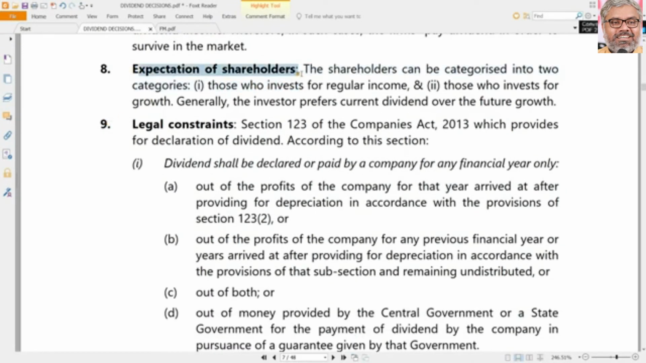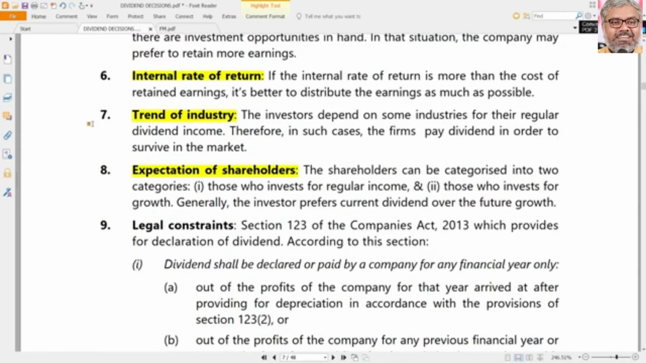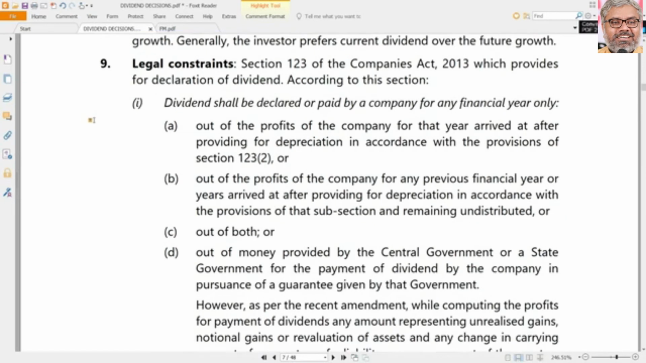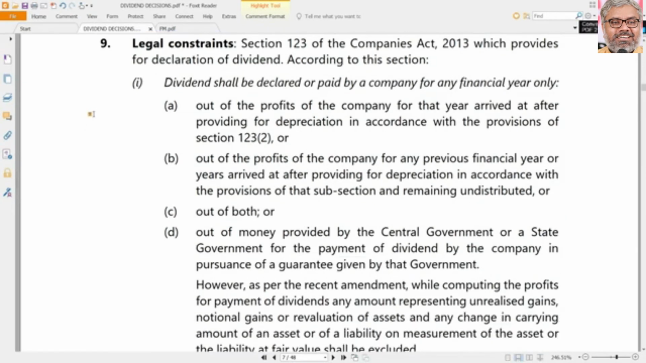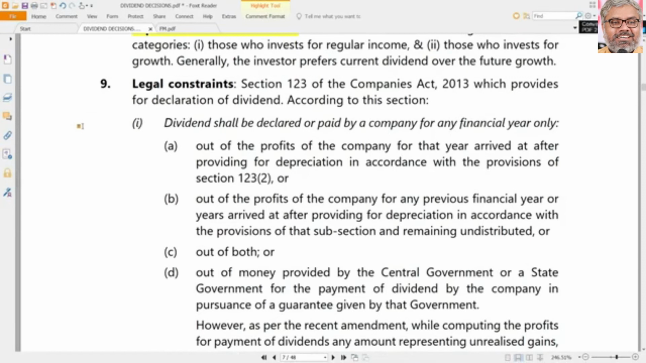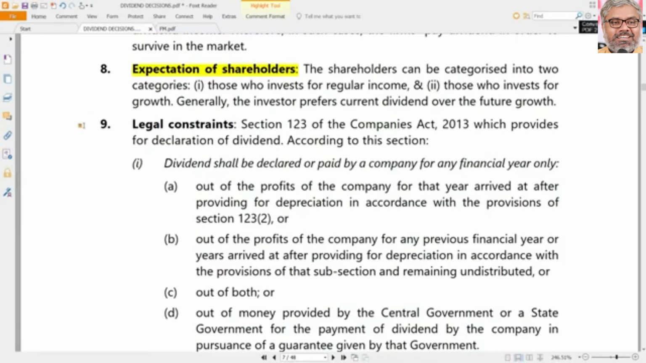Same thing with the expectations of shareholders, the continuation of that. Usually the expectation of shareholders will be that there will be a dividend coming regularly from the company. So if most shareholders are expecting that, you cannot completely defy their expectations. If you defy them, they don't like your share, they will sell it. When more people sell it, the stock price of the company will go down. So usually there are broadly two categories of shareholders: one who invest for regular income in the form of dividend, and the other who usually invest for growth.